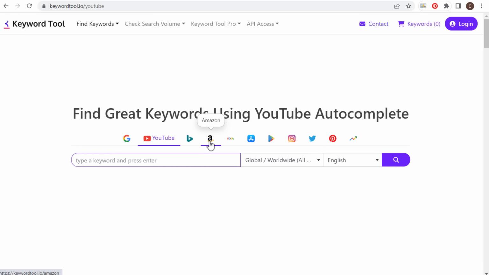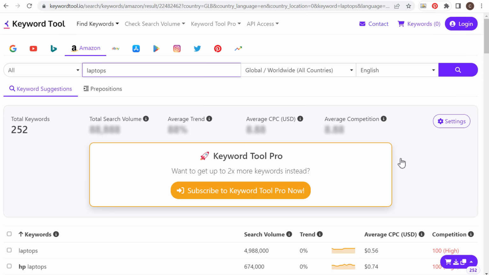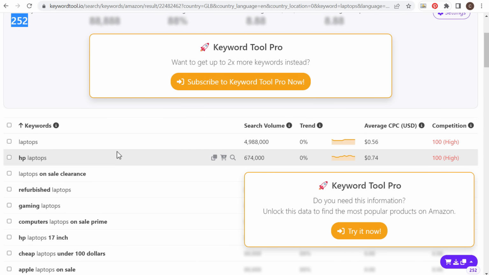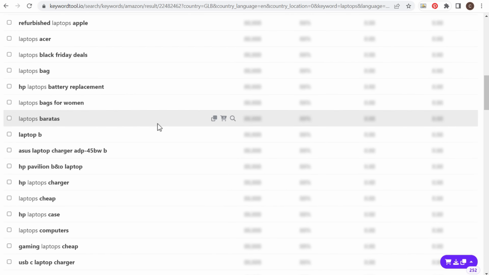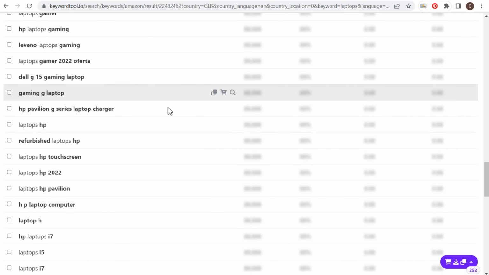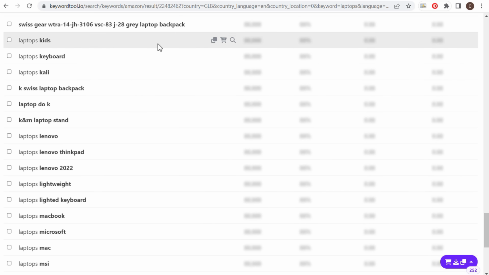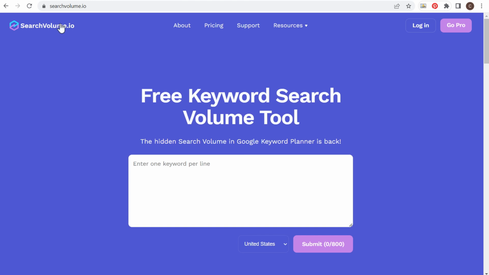So let's just say, for example, you want to find keywords on Amazon for laptops. We enter our keyword here, we click on search. Now their completely free version, which doesn't require an account, is going to give us 252 keywords for this one keyword here. You can also look at prepositions as well. If you want to subscribe to Keyword Tool Pro, it is fairly expensive, but what I like is if we scroll down here, we can see all sorts of these long tail keywords all related to laptops. So I don't necessarily need to look at all of this search volume here, because the next tool is searchvolume.io.